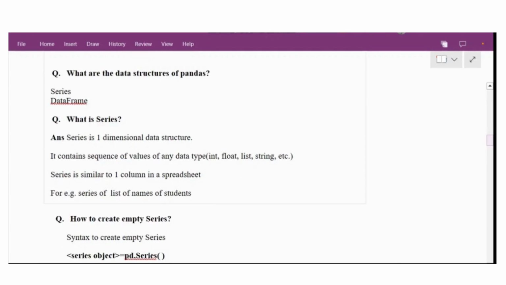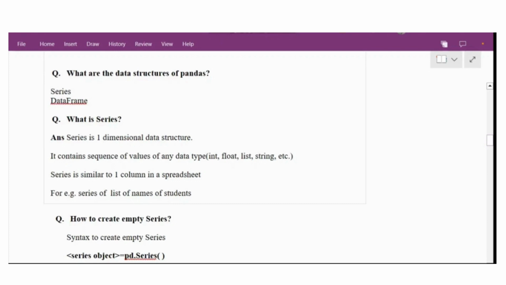So, what is series? Series is a one-dimensional data structure. That means you are dealing with only one column of the data. You can just take an example of one column in an Excel spreadsheet if you have worked in a spreadsheet before.